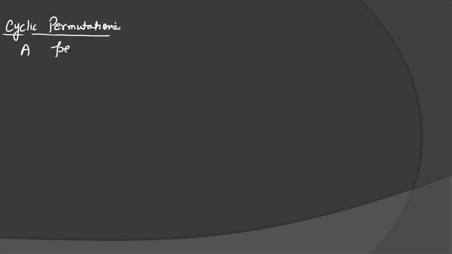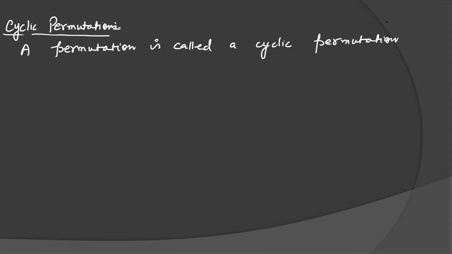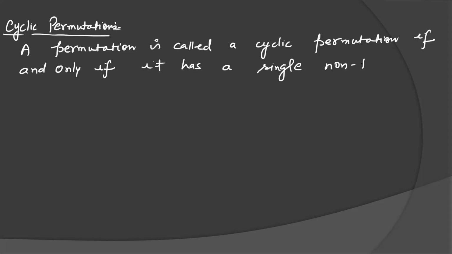A permutation is called a cyclic permutation if and only if it has a single non-trivial cycle. What is a non-trivial cycle? A cycle of length greater than 1.